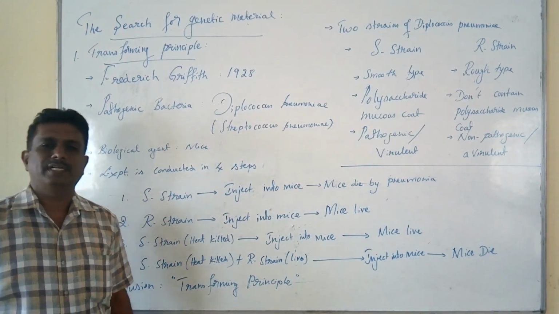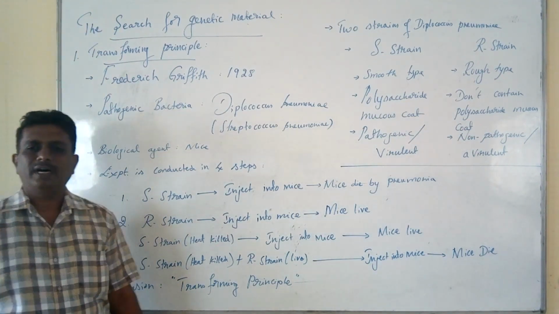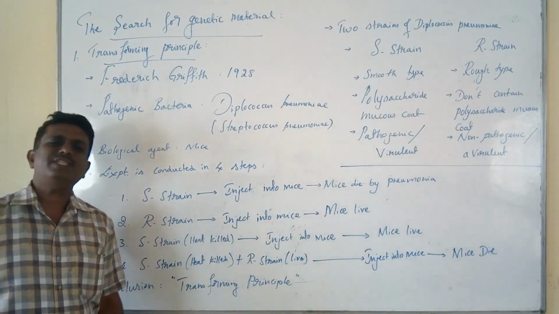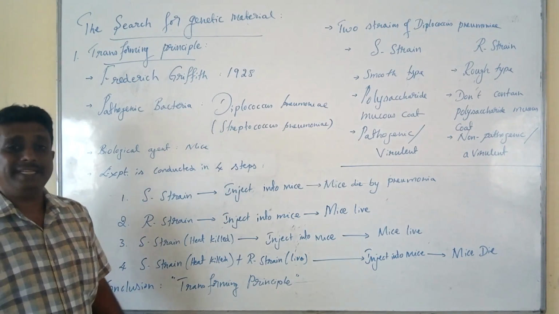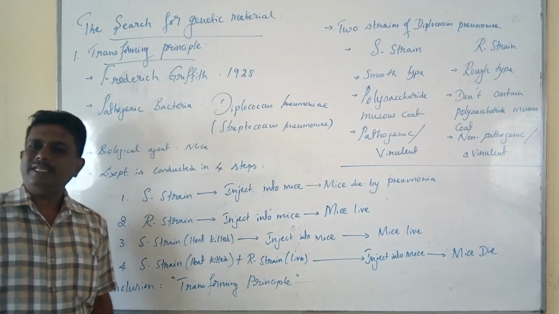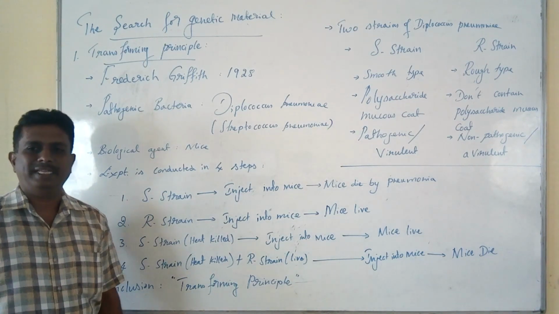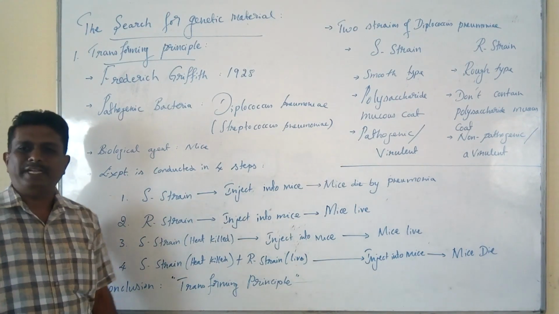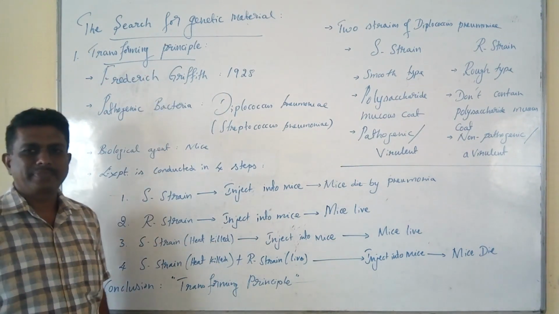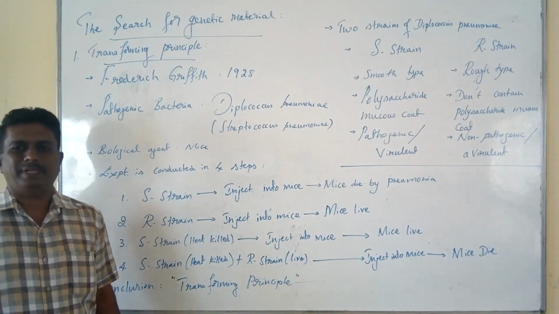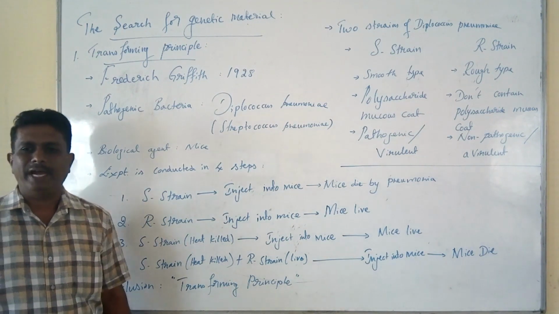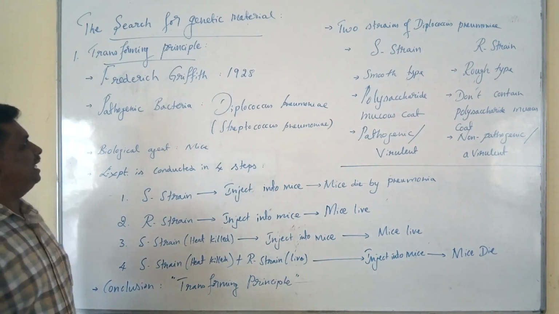We are going to discuss the search for the genetic material, which is the valid genetic material in living organisms. In this search, the first important experiment is the transforming principle. The concept of the transforming principle was discovered by Frederick Griffith in the year